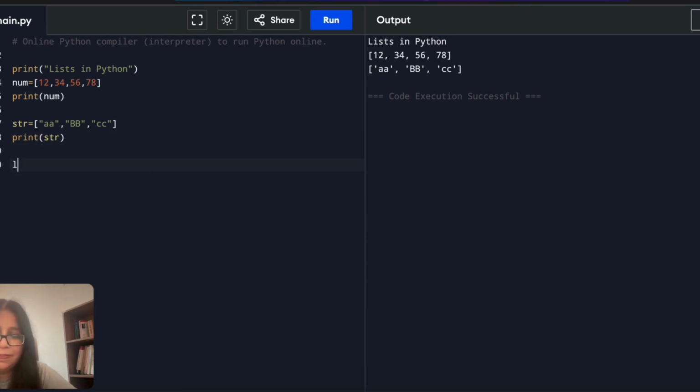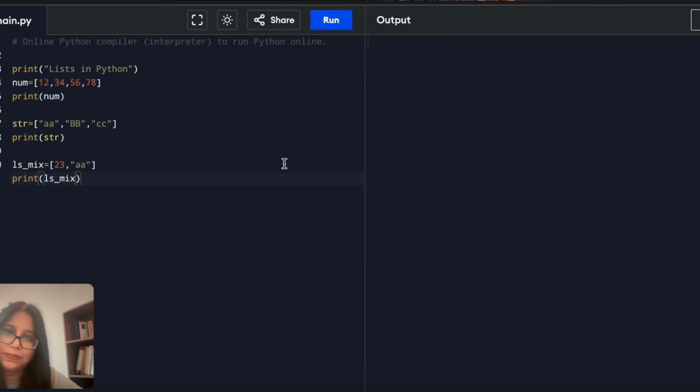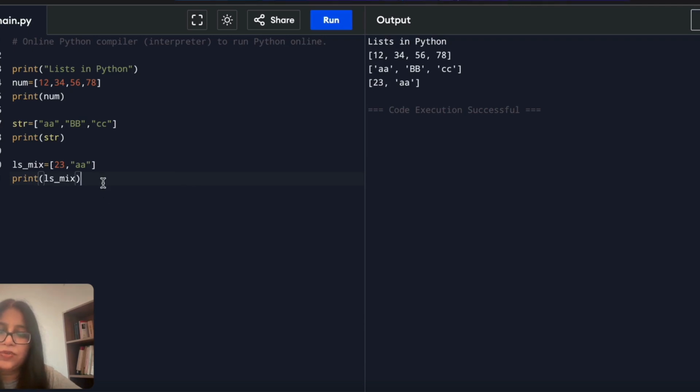So see this, our list can have both an integer and a string data type, which gives us the benefit of using lists. You see, the same list has the integer and the string. That way it gives an edge over other data structures.